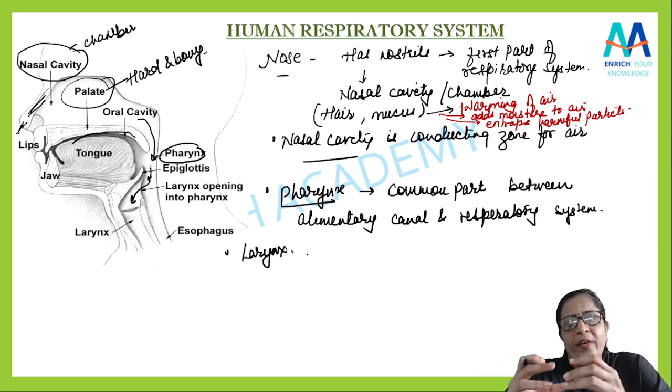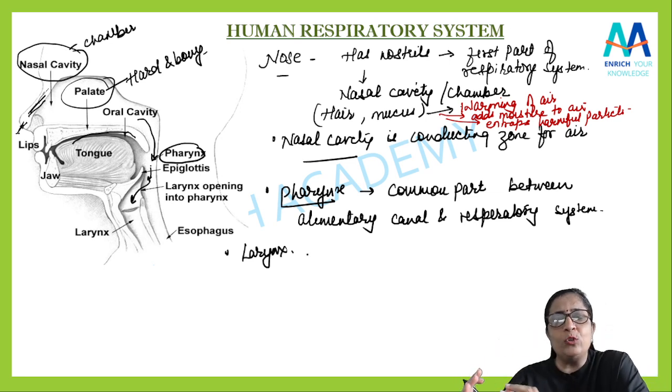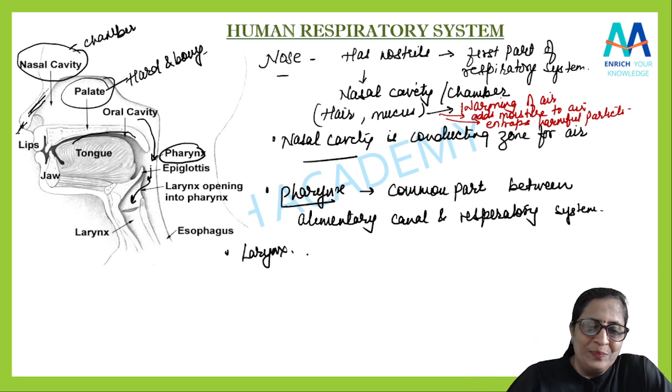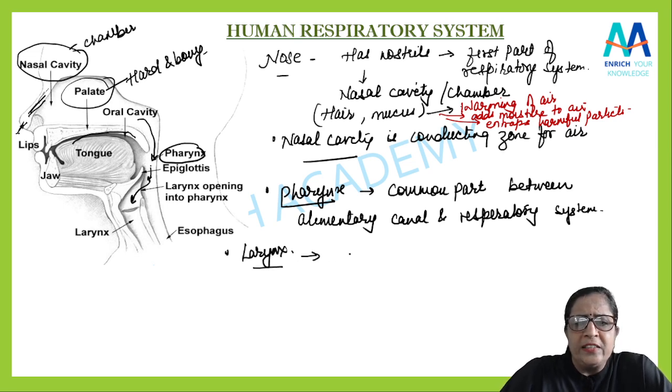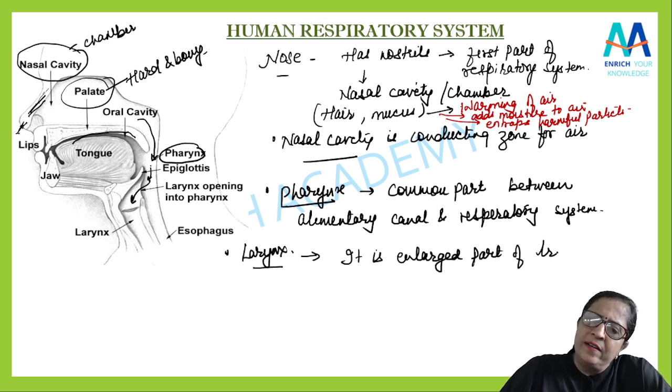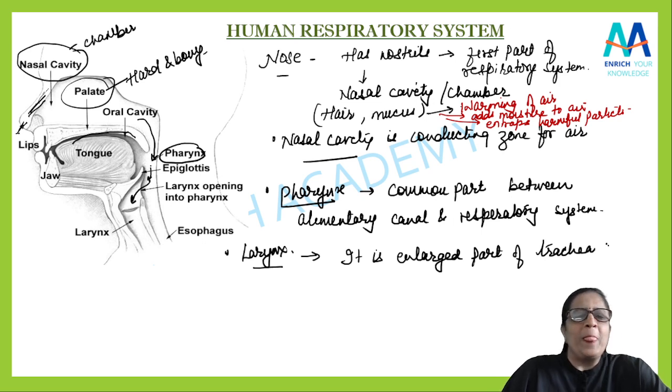एक्चुअली ये कनेक्टिंग पॉइंट है. ये pharynx को किसके साथ जोड़ेगा? उसको जोड़ेगा ट्रकिया के साथ में. Got it? So in another way, हम इसको ये भी बोल सकते कि larynx is nothing but an enlarged part of trachea. Remember. Now you can see here आपने यहाँ ये दिख रहा है कुछ epiglottis. Now what is this epiglottis? The laryngeal opening is covered by the epiglottis. Can you see this opening?